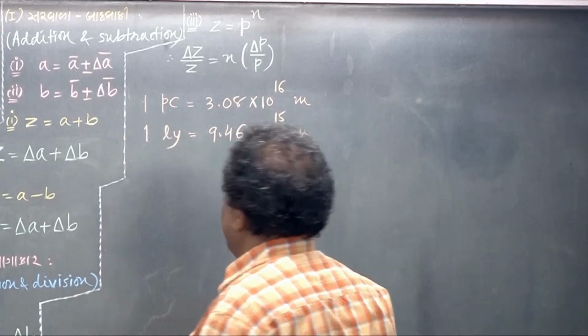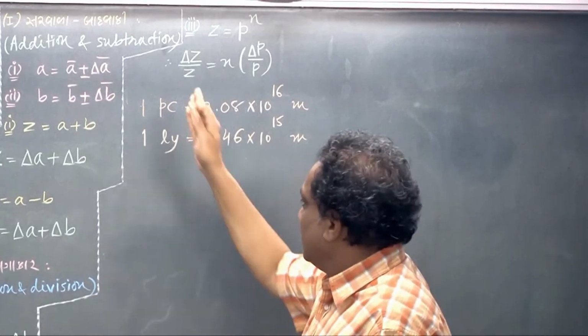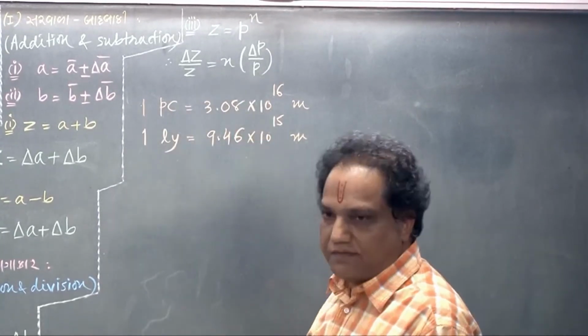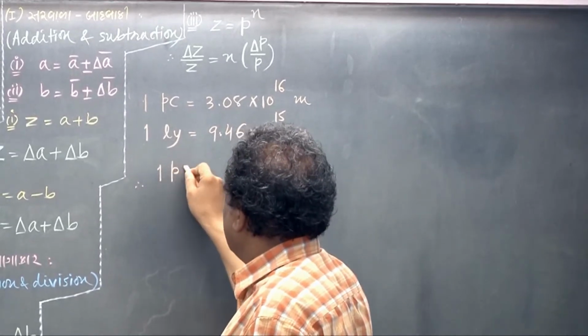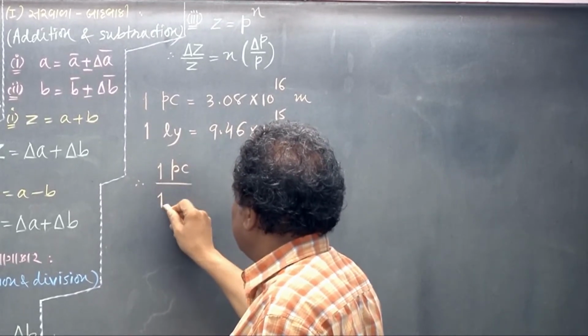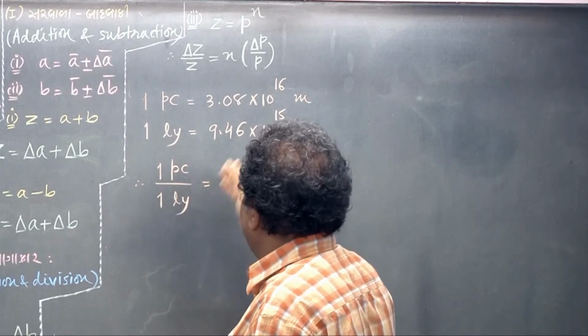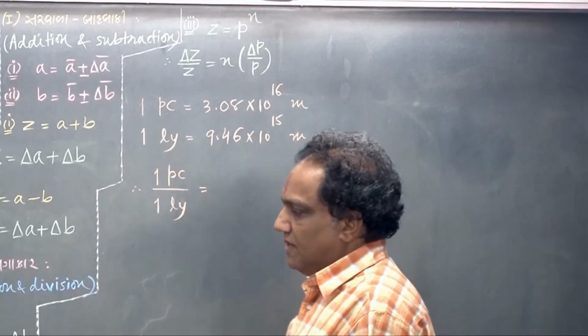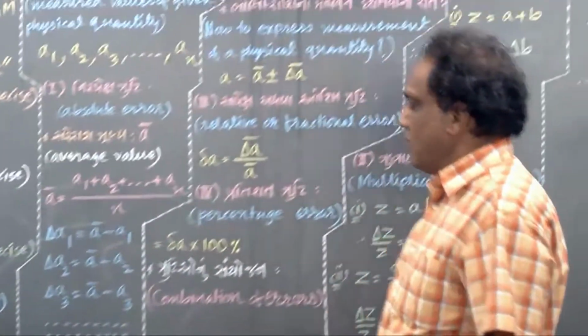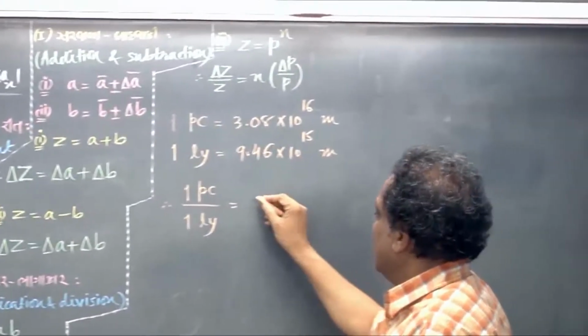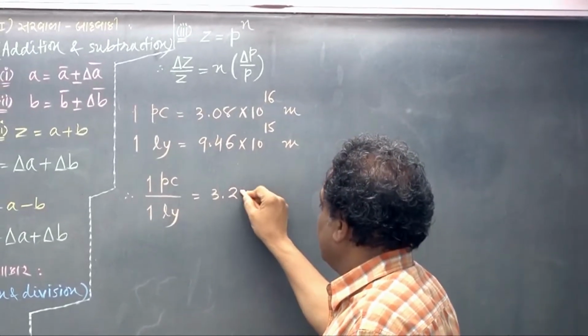Now let me take the ratio. This upon this equals to this upon this. So I am finding 1 parsec upon 1 light year. That will come out to be 3.25.